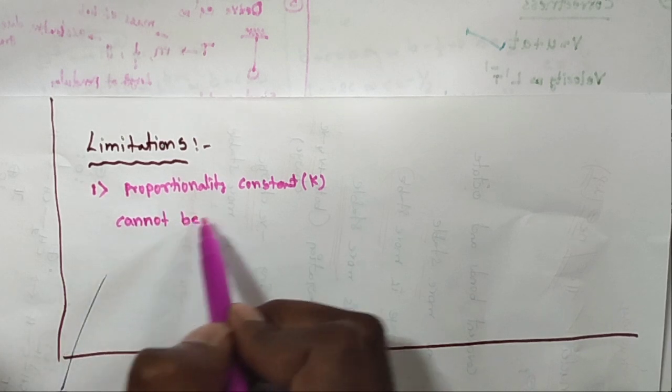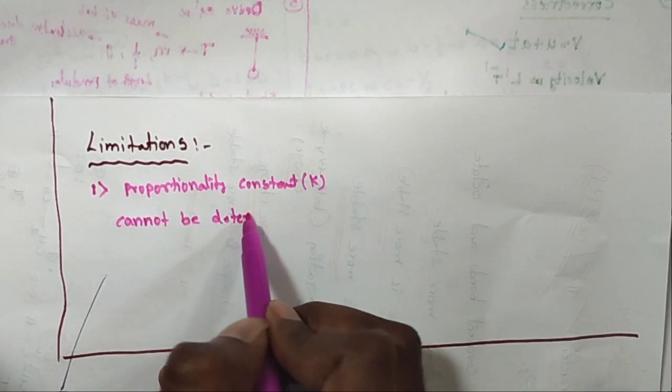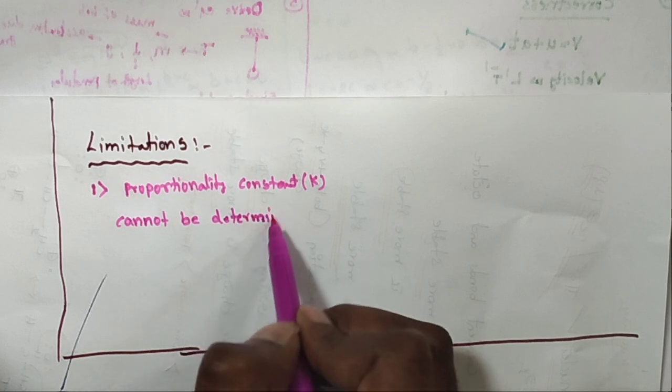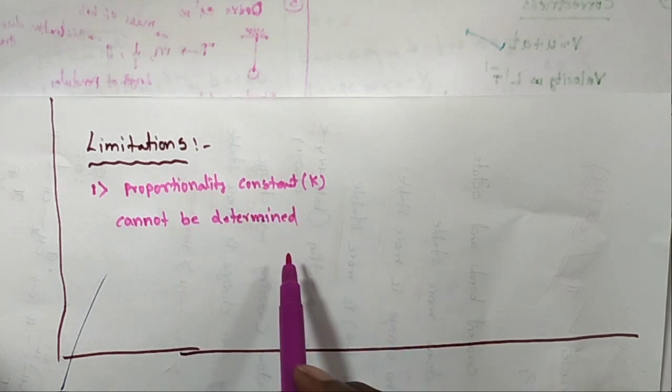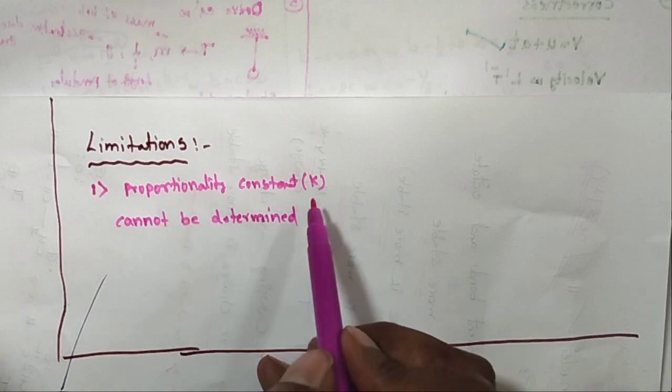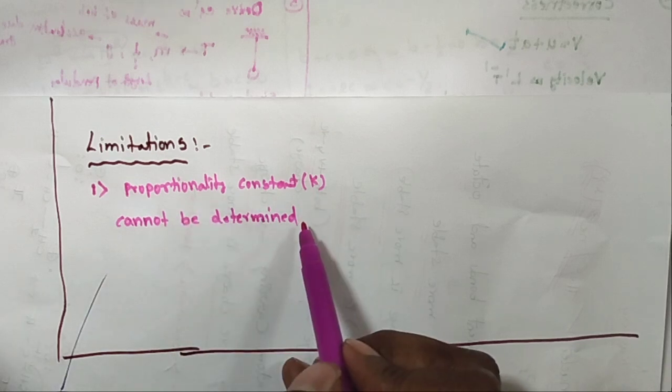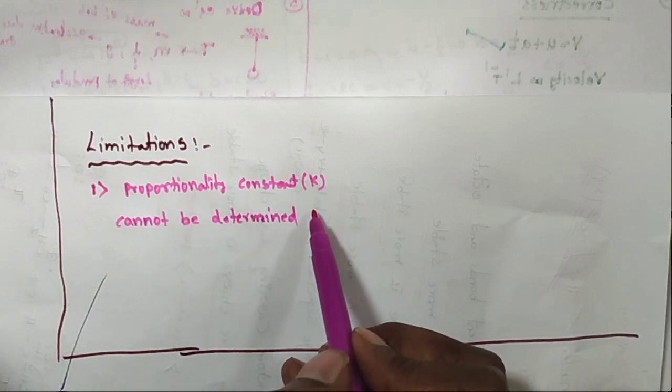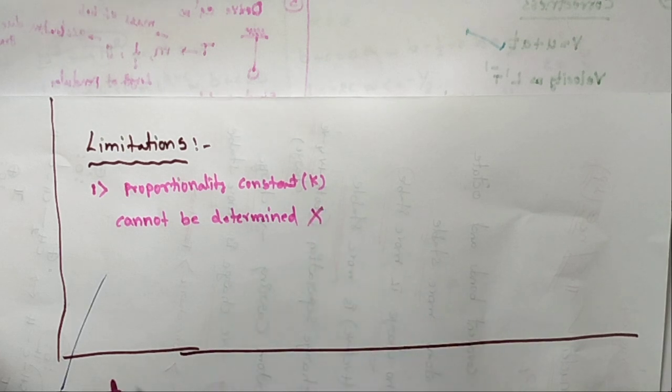This is the first drawback. The proportionality constant cannot be determined by using dimensional analysis.